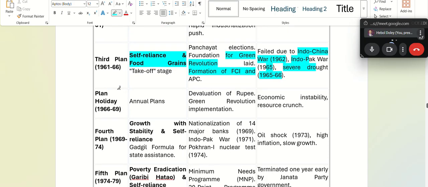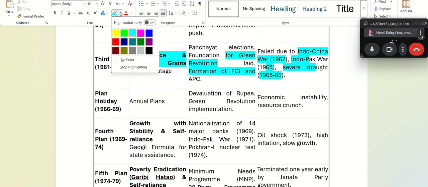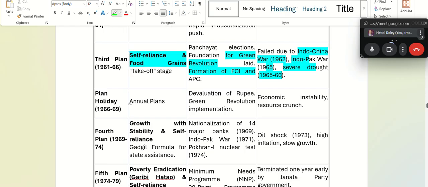Then instead of the fourth plan, there was a talk that instead of 5-year plans we should have annual plans. So that was the next era called the plan holiday. From 66 to 69 it was planned annually, where devaluation of the rupee took place. What is devaluation?